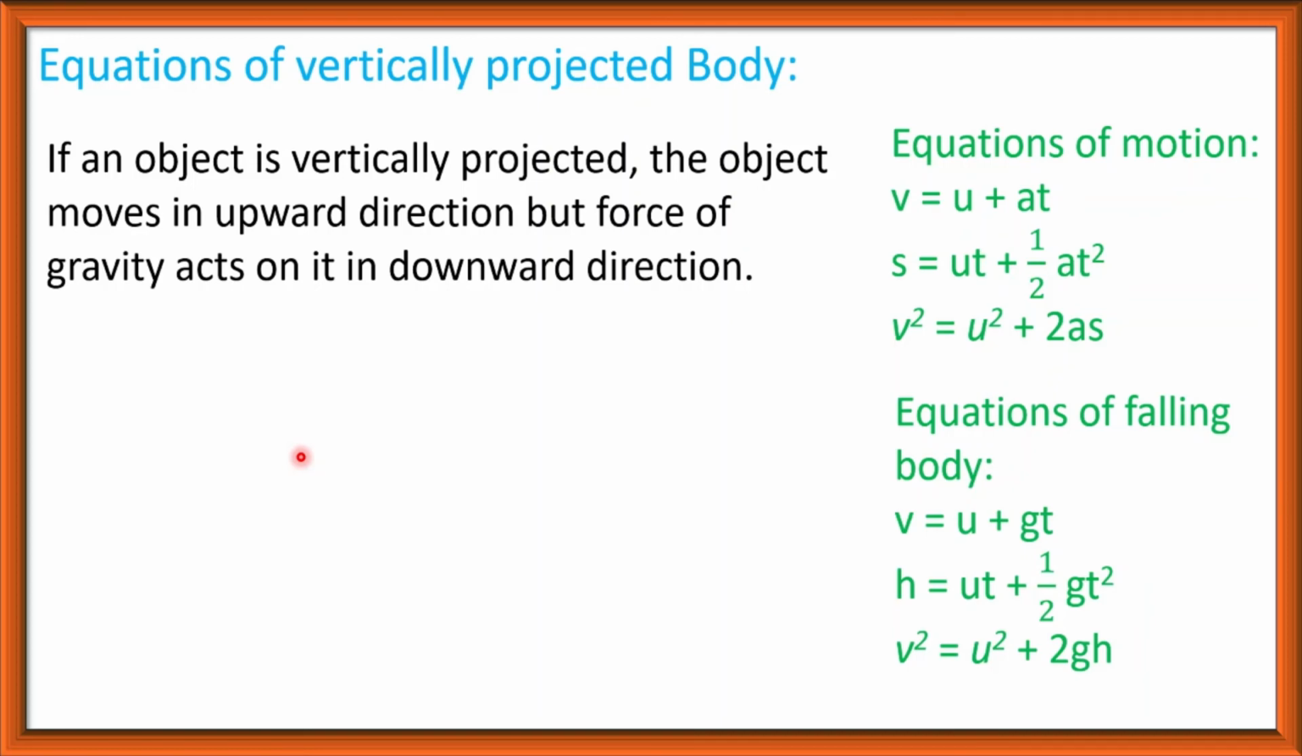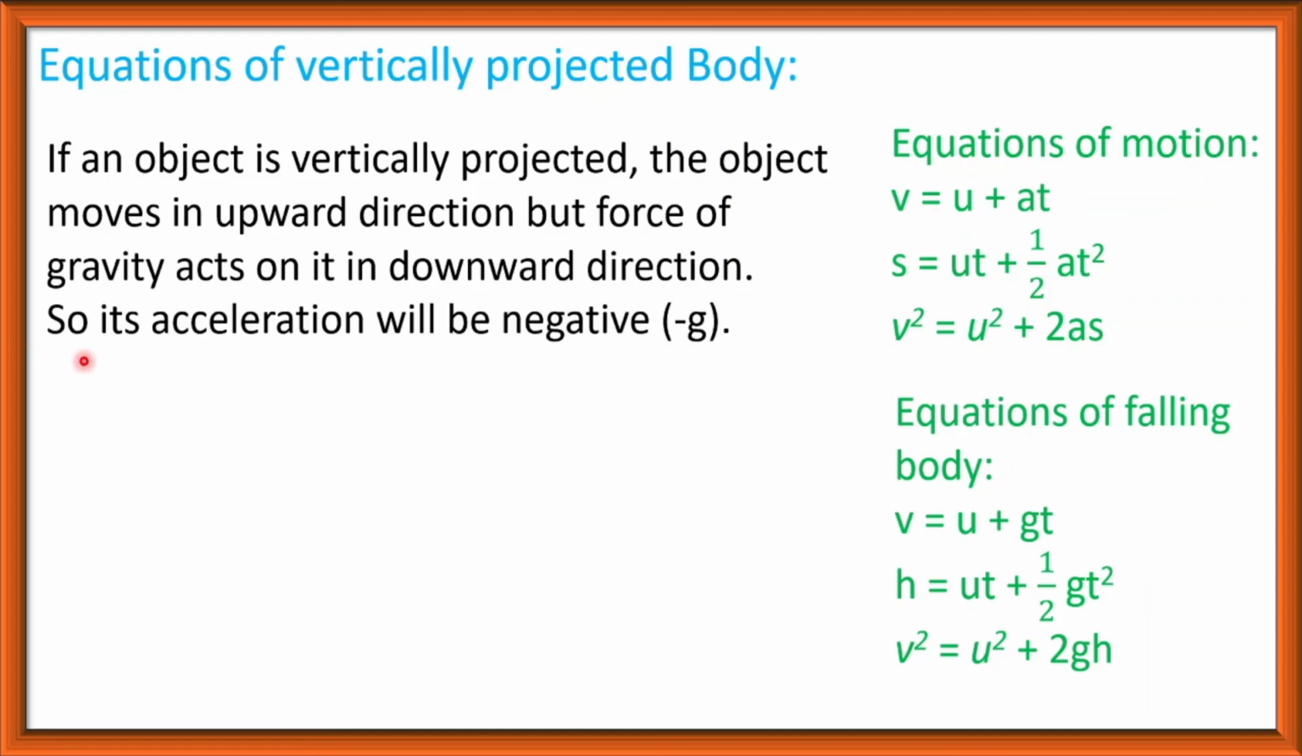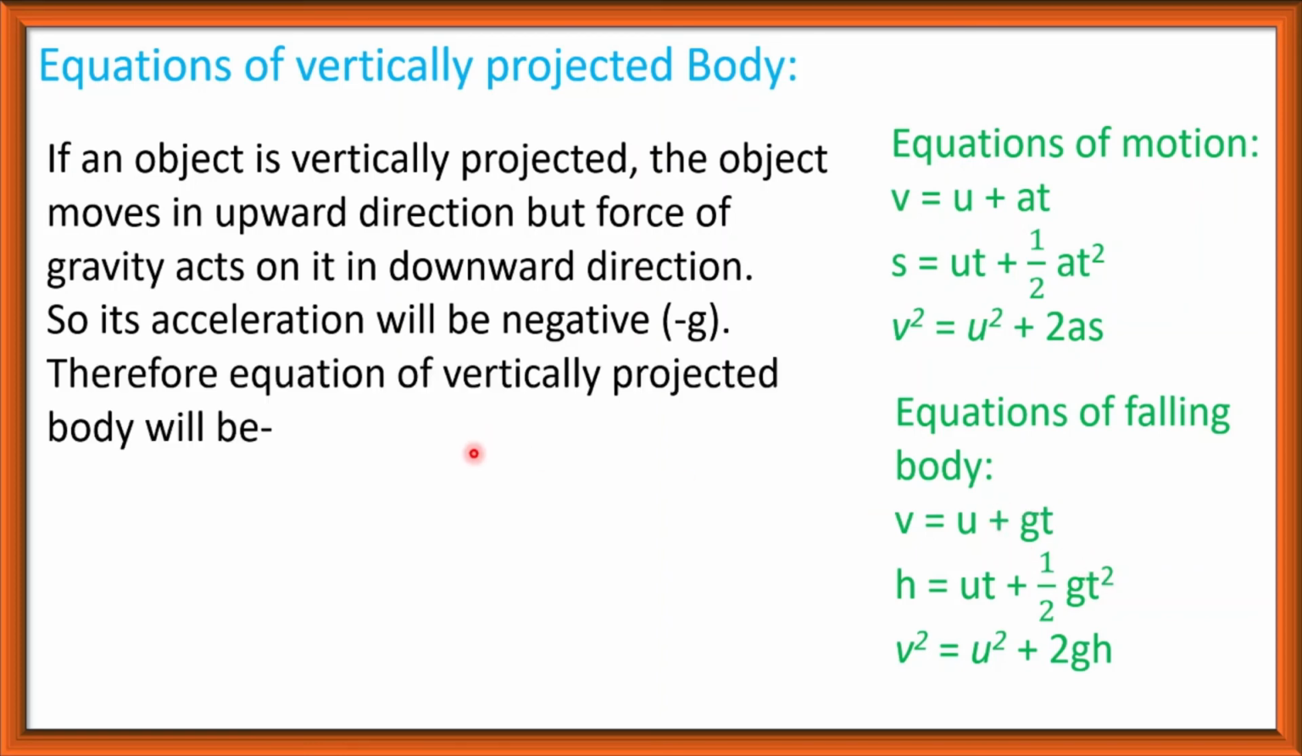Here the gravitational force acts opposite to the motion of the body, so here the acceleration is negative. This acceleration is minus g, because here the acceleration is caused by the gravitational force, but the gravitational force acts opposite to the direction of the motion. So instead of g we have to write minus g, and our equation of a vertically projected body will be v is equal to u minus gt.